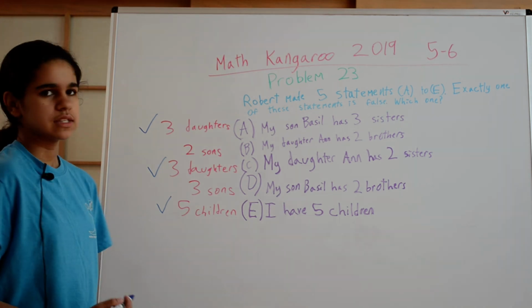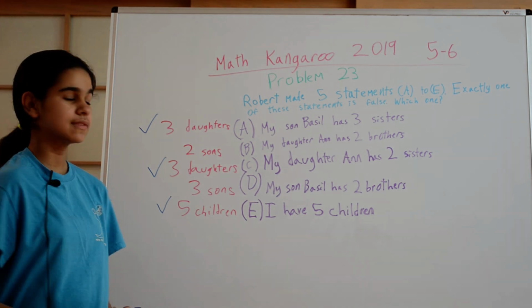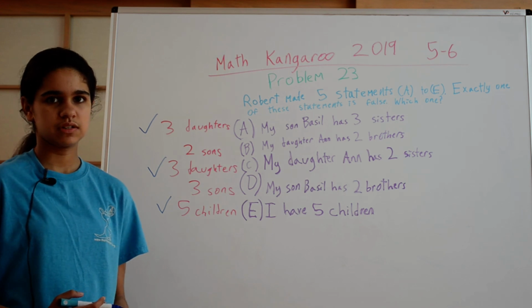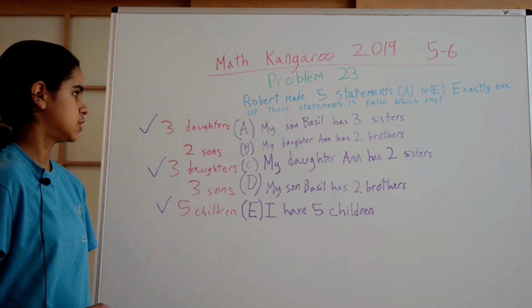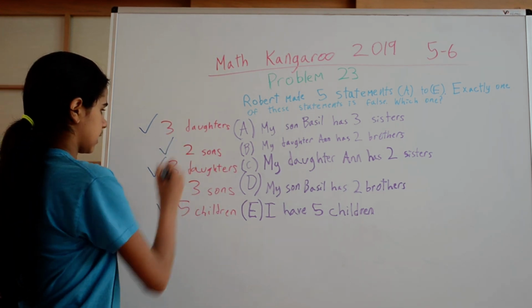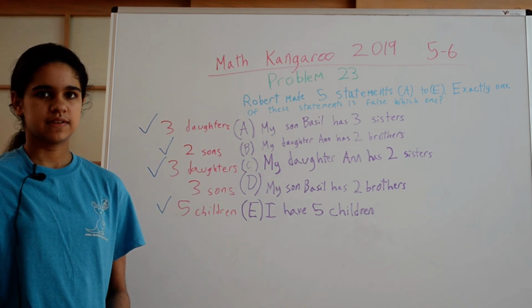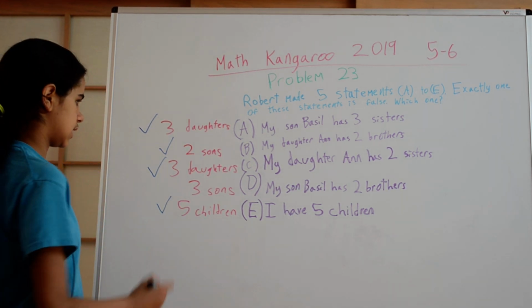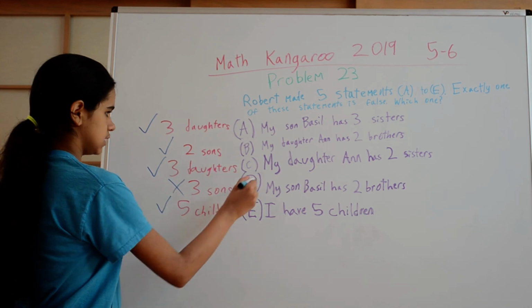The number of sons is going to be the number of total children, which is 5, minus the number of daughters, which is 3. So that means there are 2 sons. So the statement is correct. So that leaves us with the 3-son statement, which is not correct. And so D is the answer.